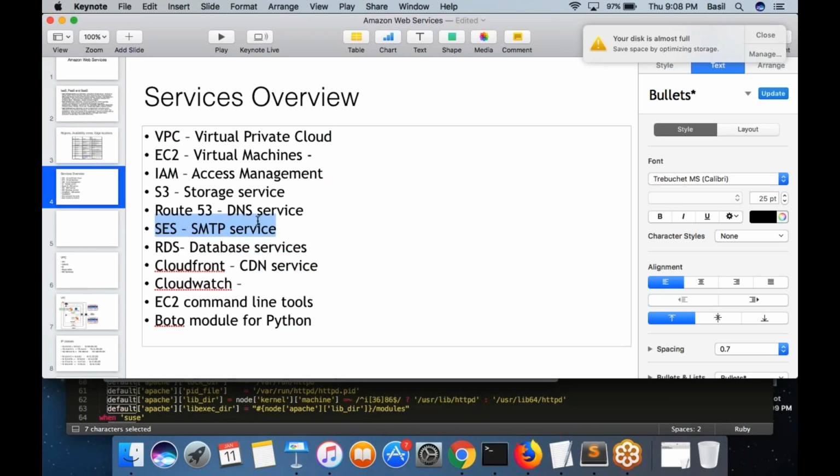SES is one service that we had learned yesterday. It is an SMTP server. When you want to send out an email, maybe you want to send out the email from your web application, maybe from your software, or maybe from your email client. From different places you want to send out email.